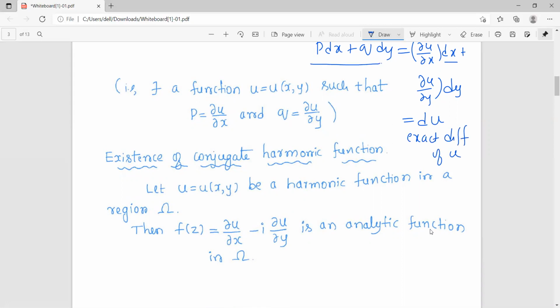So any differential expression of the form p dx plus q dy is said to be an exact differential if there exists a function u such that p is dou u by dou x and q is dou u by dou y.